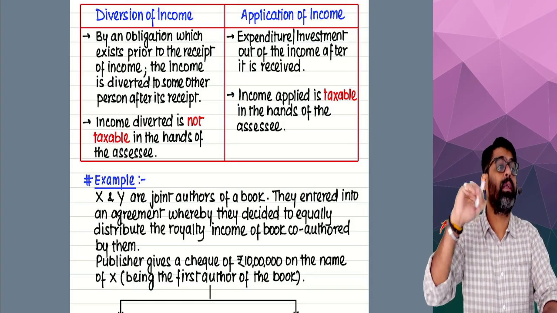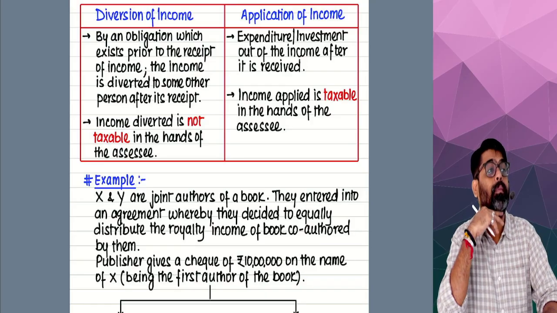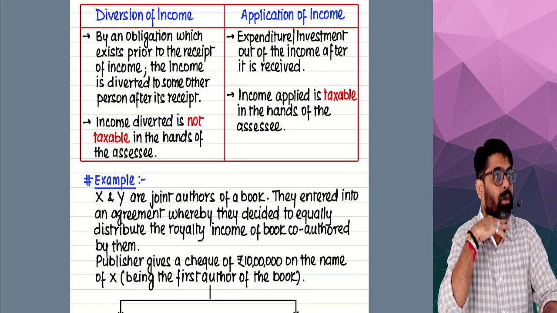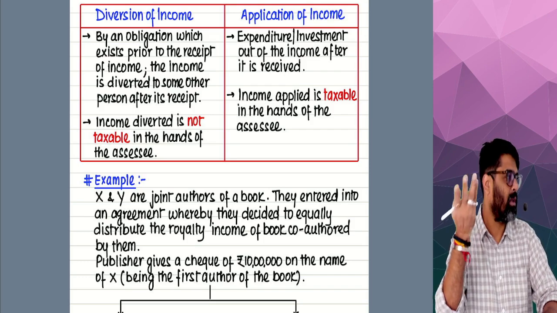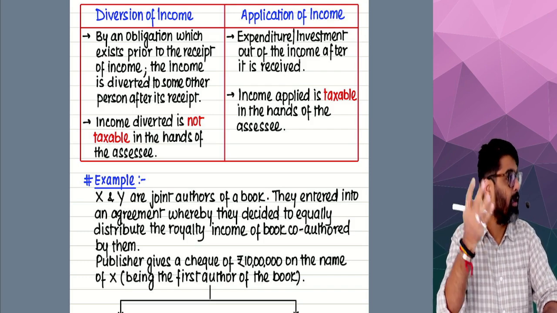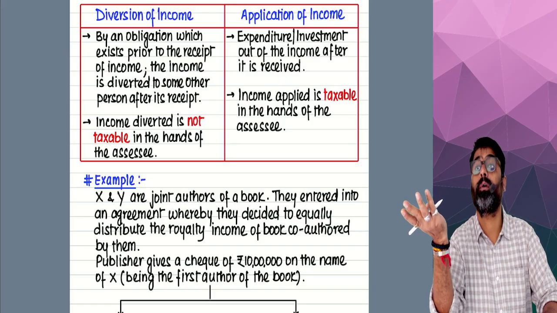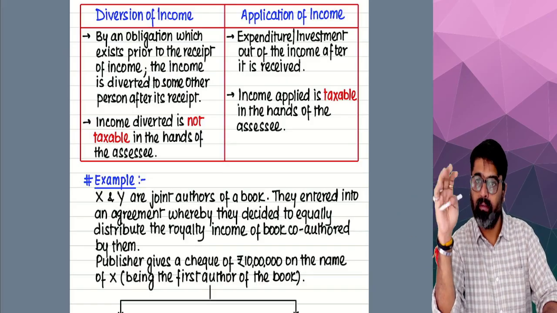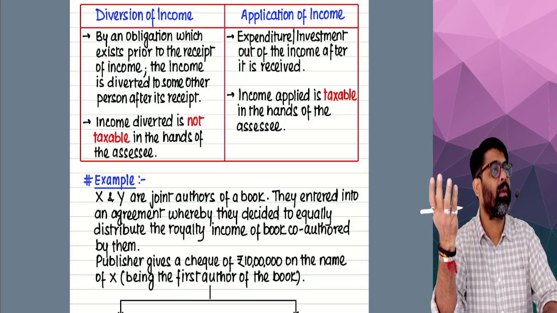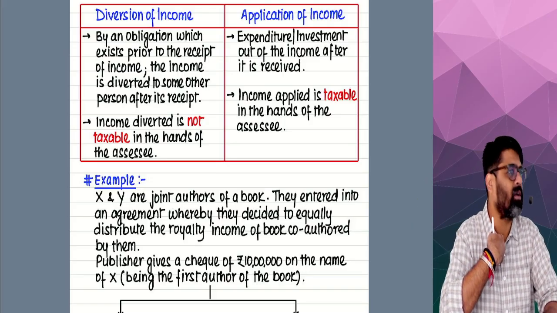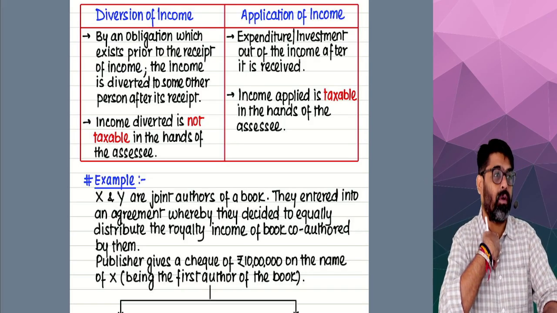So the publisher will give royalty. He will use the content of the author, publish that content, and sell that book. And by selling the book, he will earn income. From that income, he will give us some share, in the form of royalty.